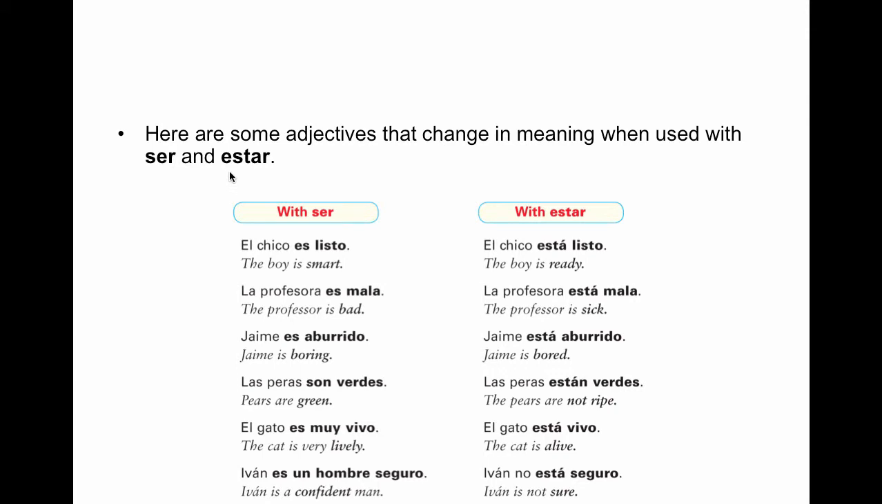Again, here are some adjectives that change in meaning when used with ser and used with estar. Okay, so look here, and this is going to be in a much more permanent sense with ser, while with estar, this is going to be a much more temporary sense. Okay, so take a second to look over this or to pause if you need to study.